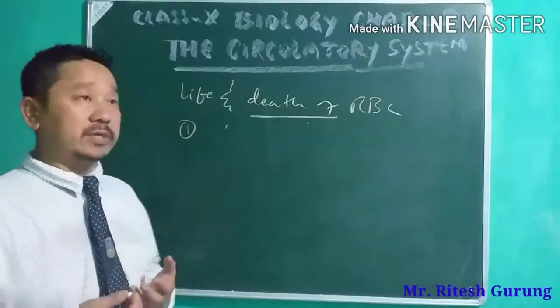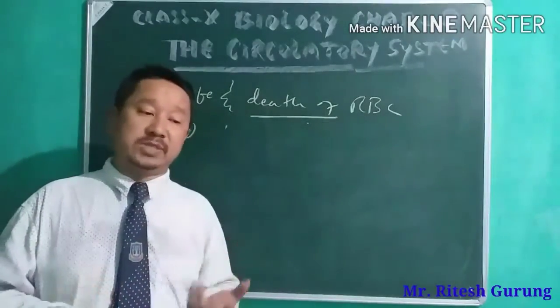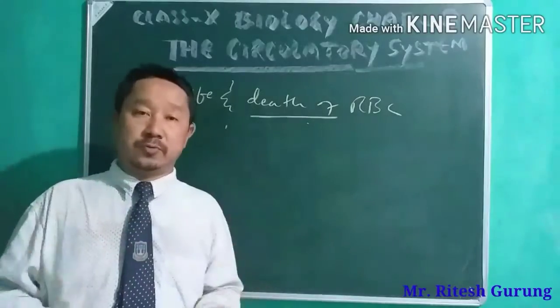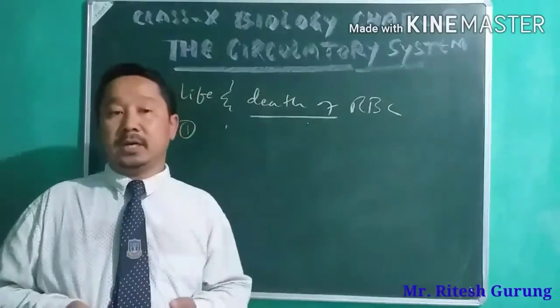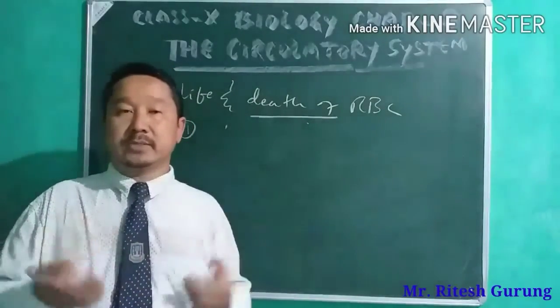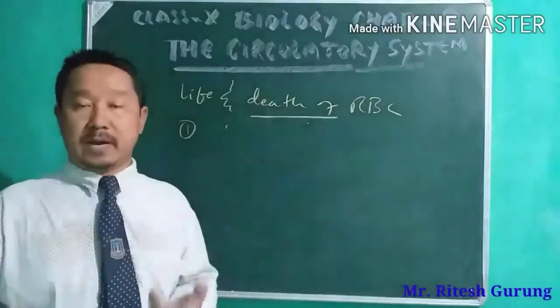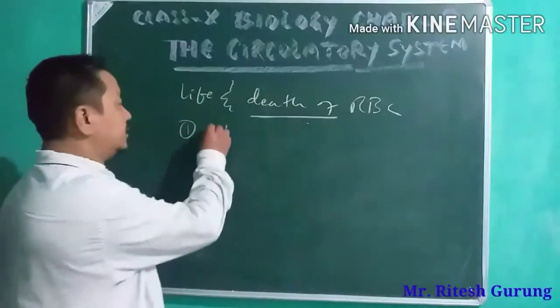Though it is formed in the bone marrow of the bones, in different age groups it is found in the bone marrow of different bones of the body. So let's say in adults.